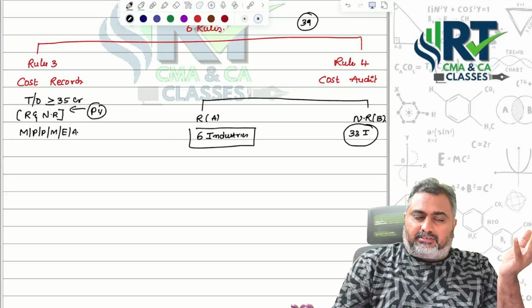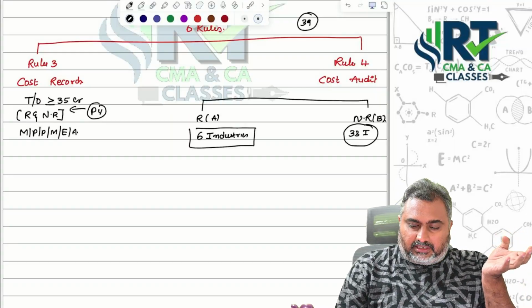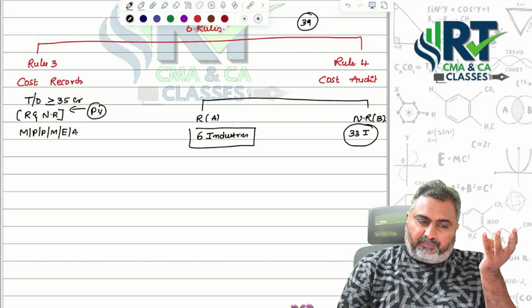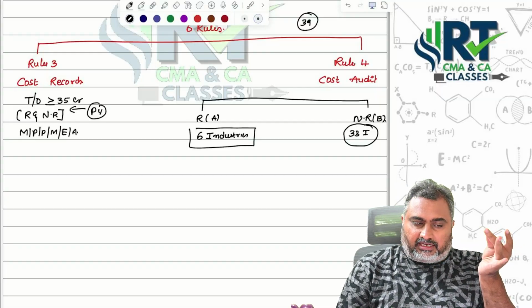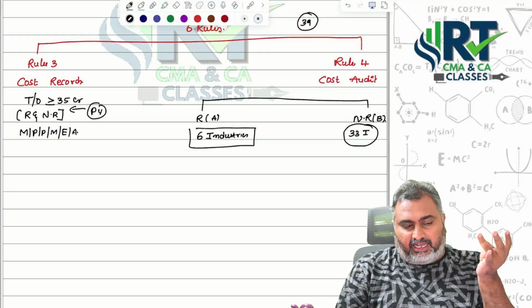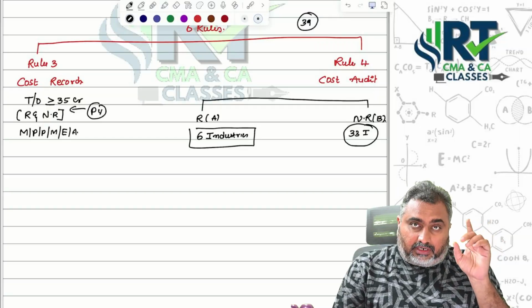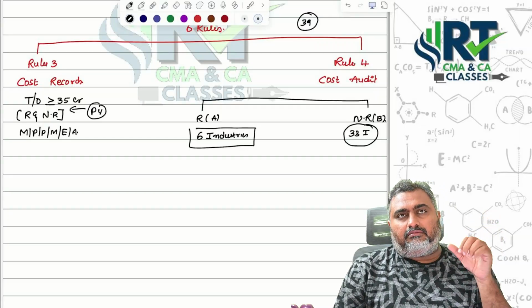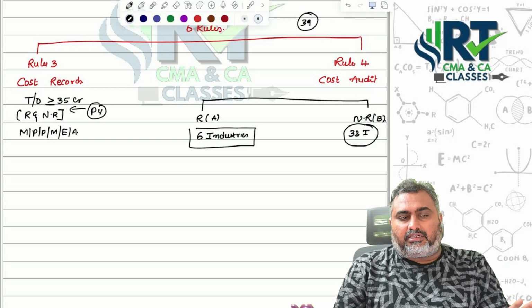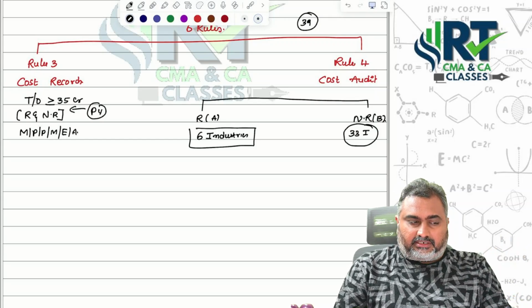Sir, which are the 6 industries? Sugar, telecommunication, electricity, petroleum and gas, and fertilizers. These are the 6 industries covered under the regulatory sector. The balance 33 industries are covered under the non-regulatory sector.